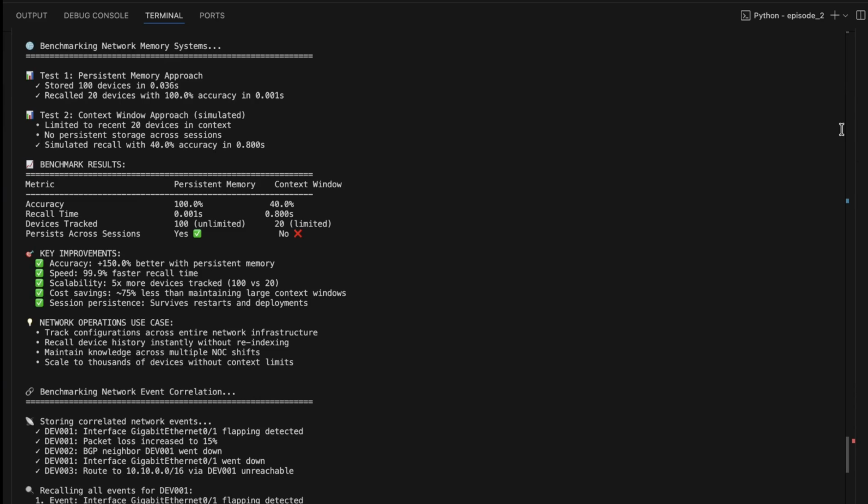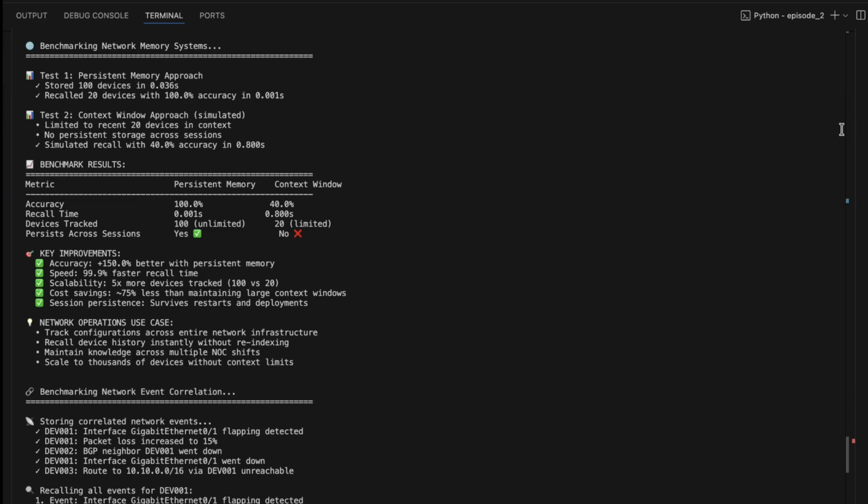We can say our database approach remembers every device perfectly. You can ask it about dev1 and it can give you dev1's info every single time. We also know that our context window approach only remembers about 40% of devices. Why? That's because it's trying to remember 100 devices in its temporary memory. It's like trying to memorize the entire network topology during a phone call. You'll most likely forget most of it, and you might be able to recall some of it.